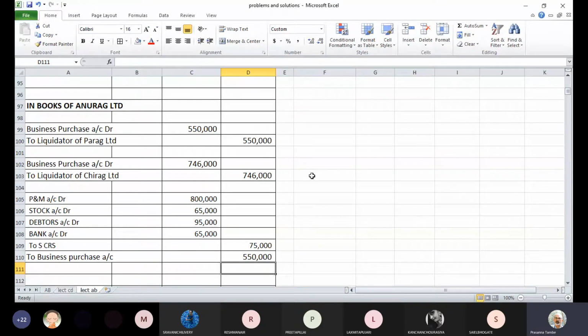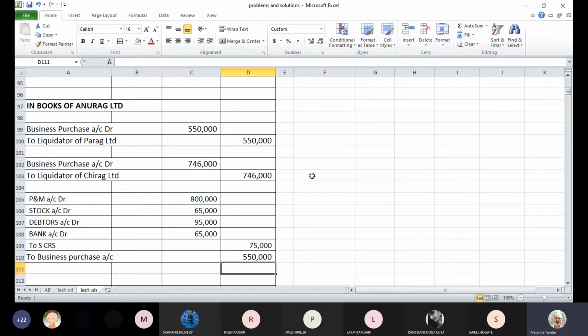So we'll continue with the books of Anurag Limited. In the last lecture, we completed the books of both the companies, Parag Limited and Chirag Limited, and we started with the books of Anurag Limited with the journal entries. Two entries were already recorded: business purchase account debit to liquidator of Parag Limited with the purchase consideration of 5.5 lakhs, and business purchase account debit to liquidator of Chirag Limited. PC was 7,46,000.